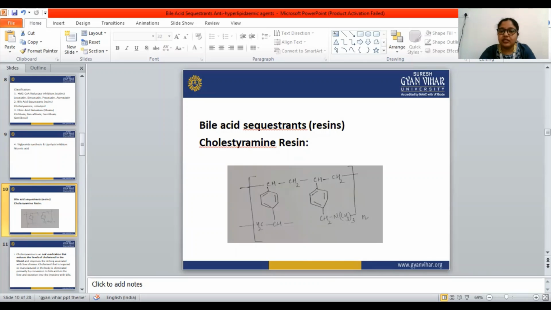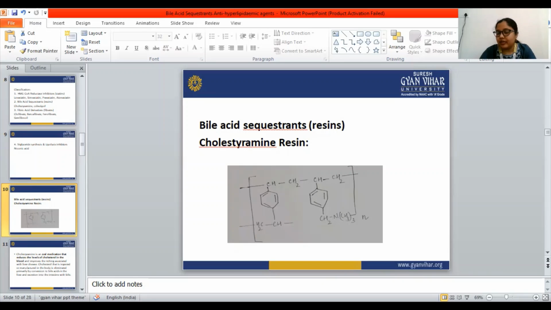So when bile acid synthesis increases, the amount of cholesterol in the blood reduces. The liver uses up the cholesterol in the blood to make bile acid, and that reduces the amount of LDL cholesterol circulating in the blood. So this is the mechanism of action of these bile acid sequestrants.